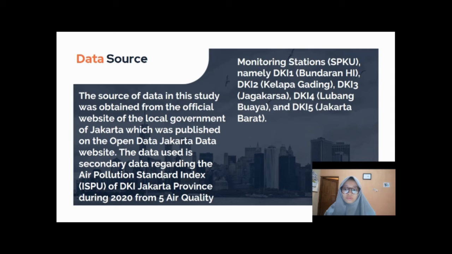The data used is secondary data regarding the Air Pollution Standard Index (ISPU) of DKI Jakarta Province during 2020 from 5 air quality monitoring stations (SPKU), namely DKI 1 Bundaran HI, DKI 2 Kelapa Gading, DKI 3 Jagakarsa, DKI 4 Lubang Buaya, and DKI 5 Jakarta Barat.